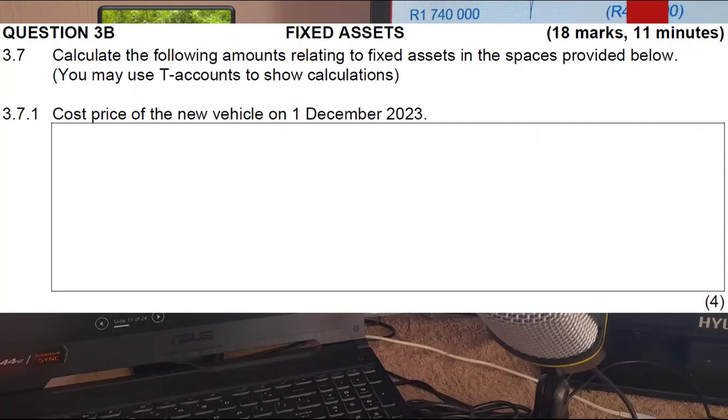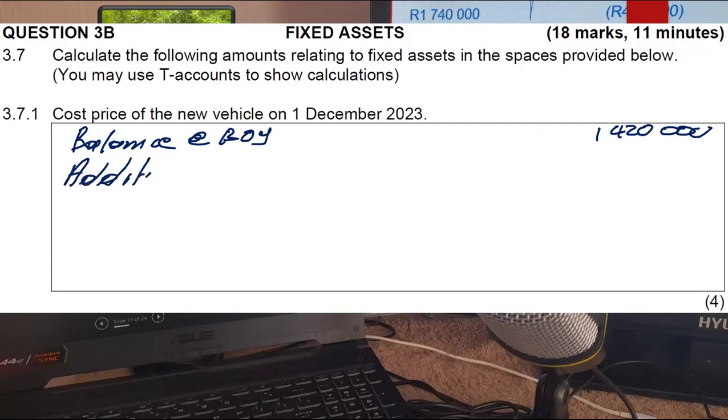So I will just write it as beginning of year, which was given to us. It was 1,420,000, right? We're gonna have additions here, and your additions will always be at cost price, and that'll be X because it was not given to us.